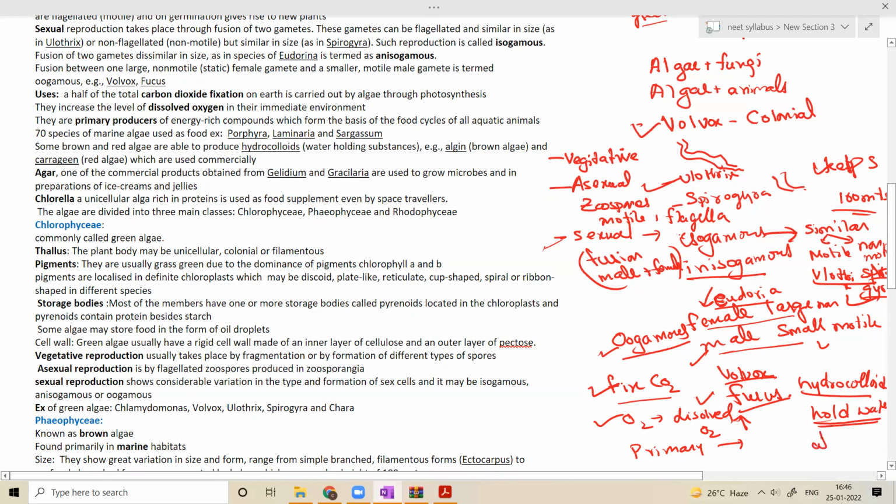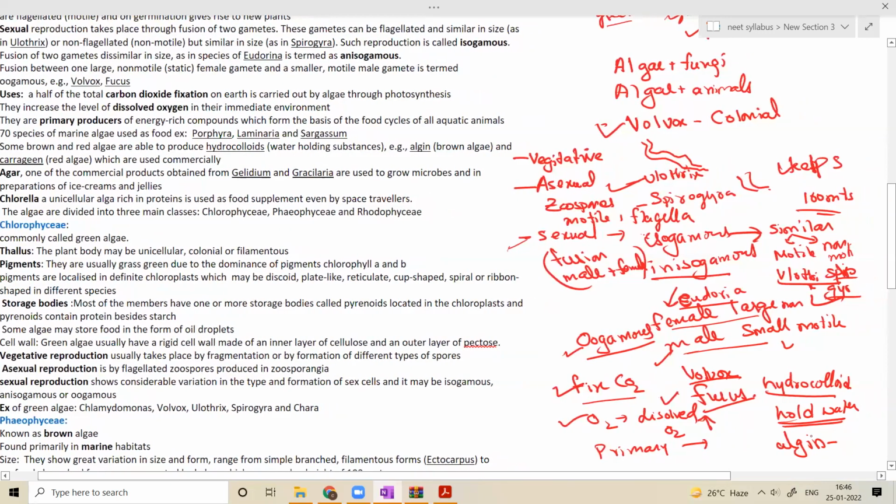Examples are algin, which brown algae produce, and another example is carrageen. Carrageen is produced by red algae. They can hold water, so they have economic importance. And agar.